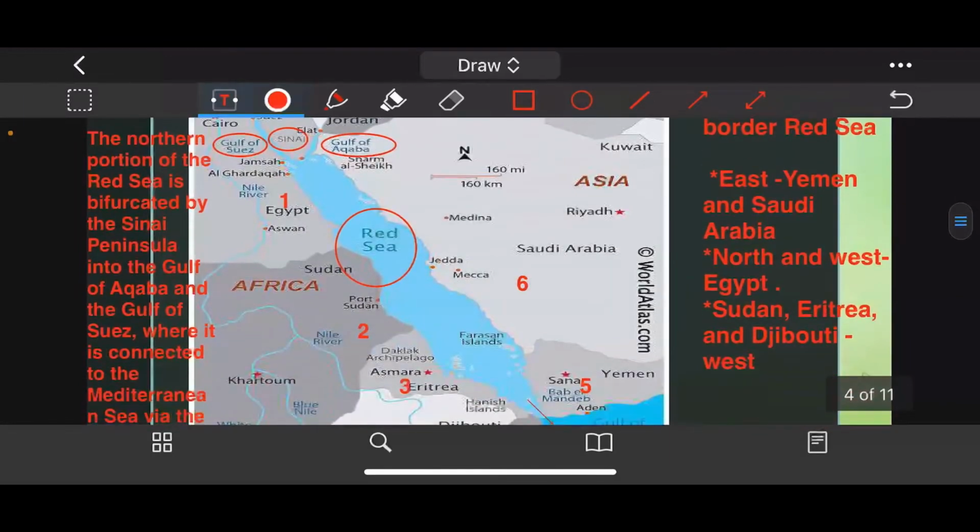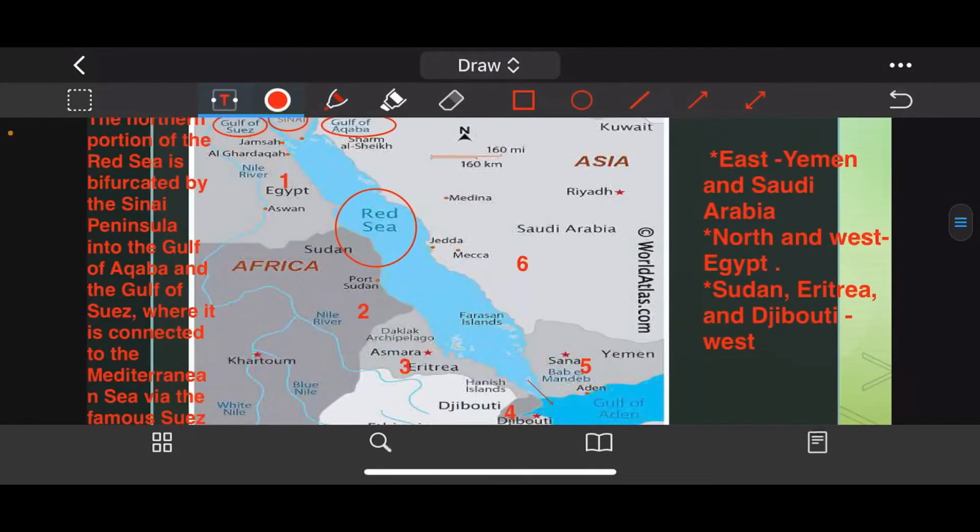In this map, I have marked all the important things that you need to know from the exam perspective. One, the countries which are bordering this region, that is the Red Sea, and all the important gulfs situated here, like the Gulf of Suez and the Gulf of Aqaba, which we are going to see, plus the Bab-el-Mandeb and the Gulf of Aden, which connect the Red Sea with the Gulf of Aden and subsequently to the Indian Ocean.